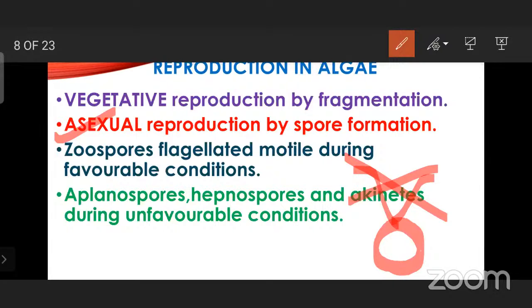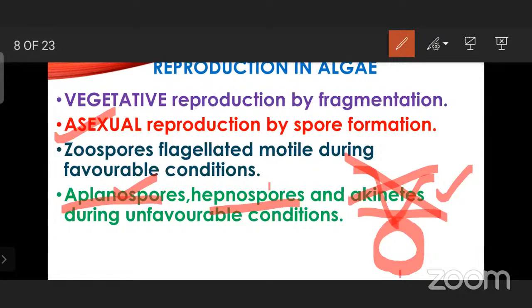And here, when it will be going for aplanospores, hypnospores, and akinetes, it is going to get covered by a membrane, and this membrane is going to be either thin walled or thick walled, translucent. In hypnospore, it will be translucent, colorless, and in aplanospores, it will be thin walled, and in akinetes, it will be red in color.